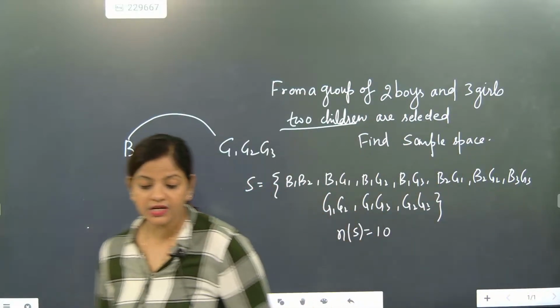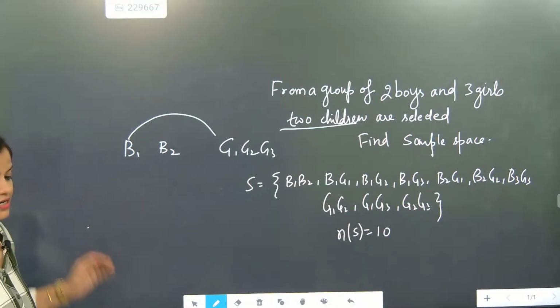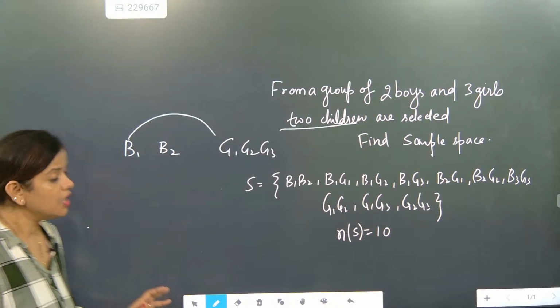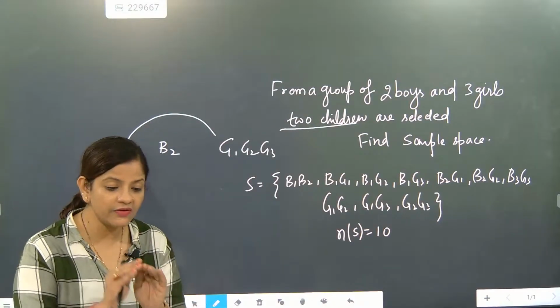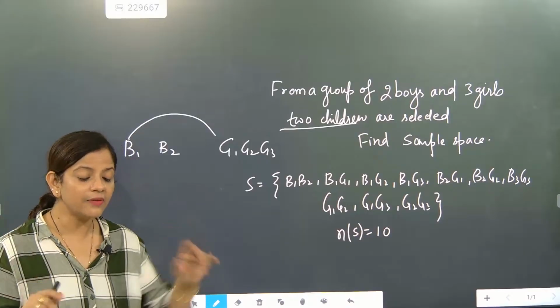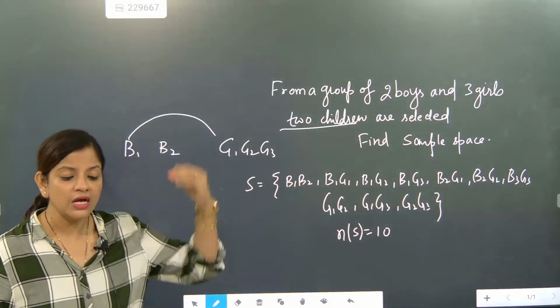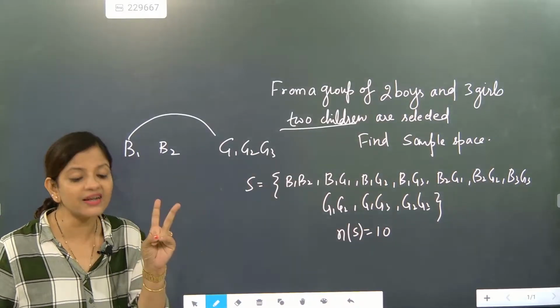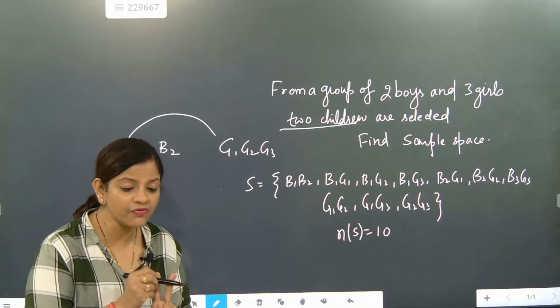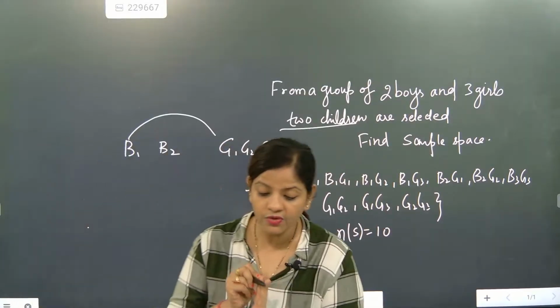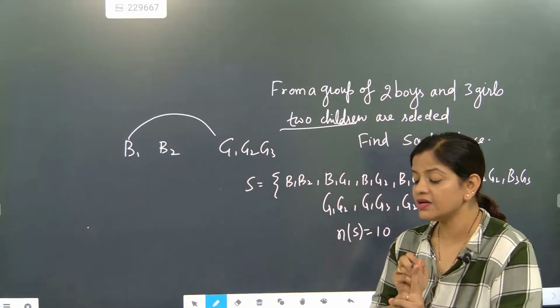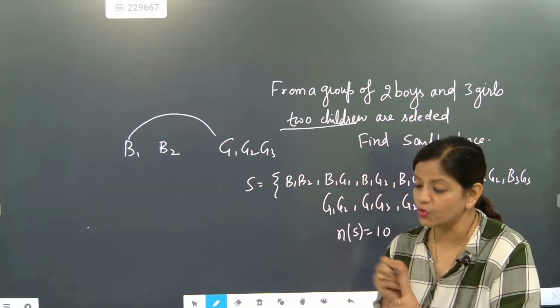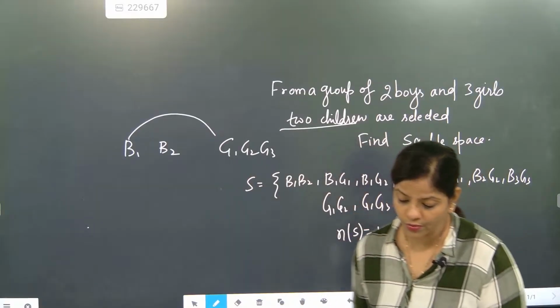So this is definitely a very tricky part. Yes, Siddharth, correct. Gagan, correct. Everyone is correct here. So like this only we can write, beta. When they do not specify, boys can also match with boys and girls with girls, because two children are selected and the word children is away from gender. Children is a common word used for both boys and girls. I hope you have understood.